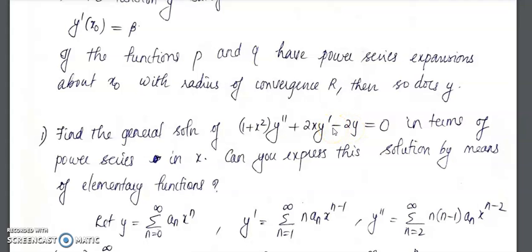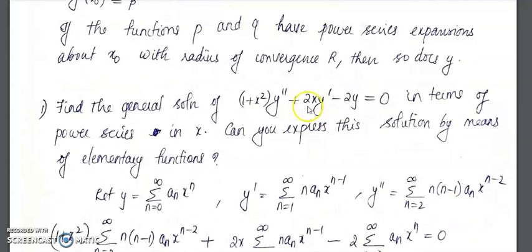So x equal to 0 is an ordinary point. p and q are analytic about x equal to 0. So it will have a power series solution in x. So let y equal to summation a n x raised to n be the solution. So we will find y dash will be summation n equal to 1 to infinity n a n x raised to n minus 1, and y double dash will be summation n equal to 2 to infinity n into n minus 1 a n x raised to n minus 2.